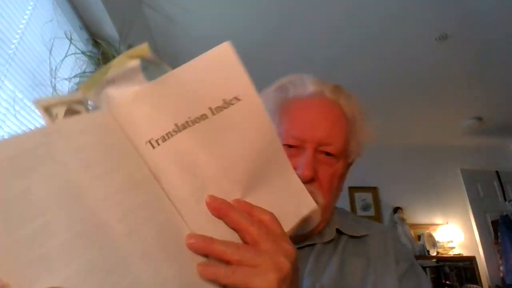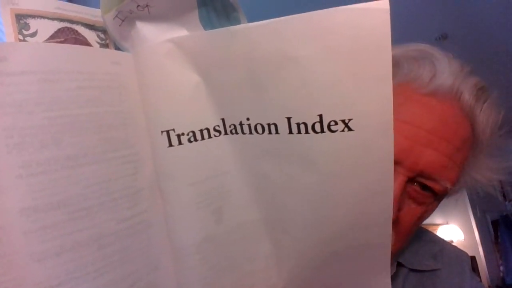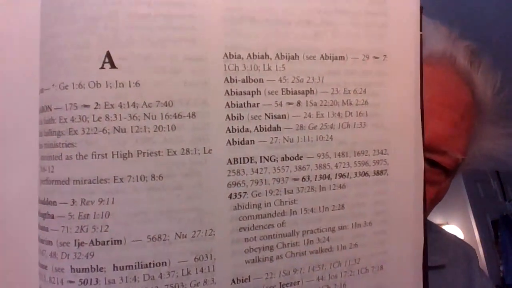Now, in addition to this, there is a section in the back which is also alphabetical, and what this section is called is Translation Index. Now, what in the world is a translation index? Well, we will show you. For example, it's all in alphabetical order as usual. So let's take a look at that.